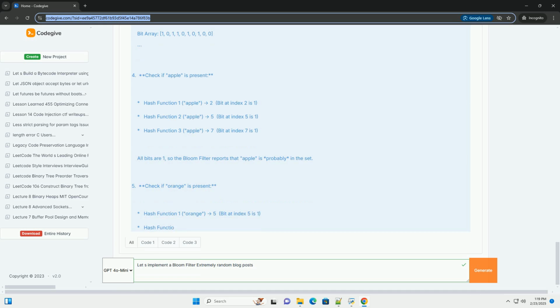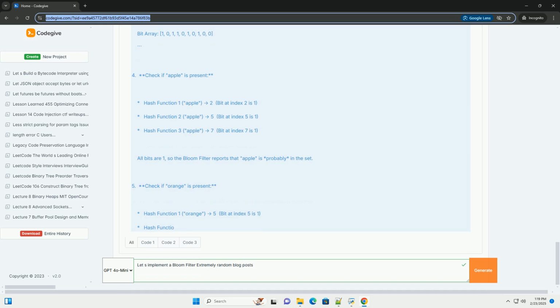4. Check if apple is present. Hash function 1, apple, gives 2, bit at index 2 is 1. Hash function 2, apple, gives 5, bit at index 5 is 1. Hash function 3, apple, gives 7, bit at index 7 is 1. All bits are 1, so the Bloom filter reports that apple is probably in the set.